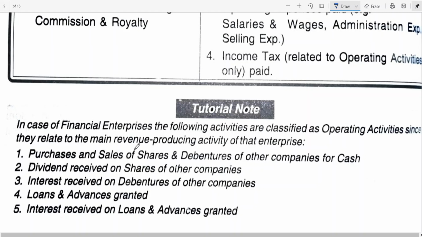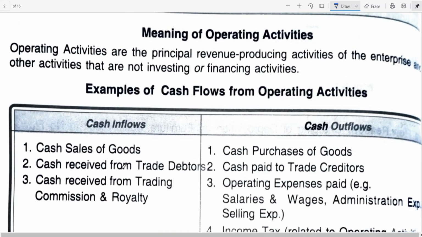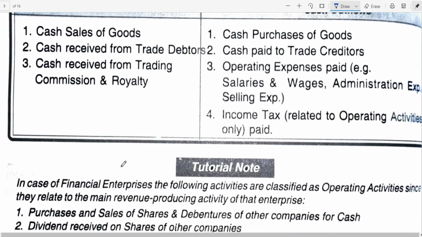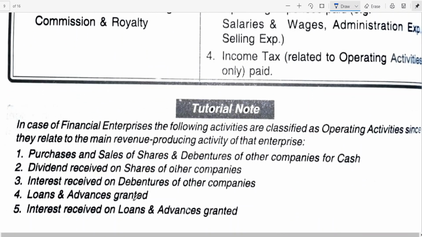So for trading entities, whatever you are having here is for non-financing activities, non-investing or financing activities. For financing people, this can be taken as operating activities, and the same things may become investing activities for whom?